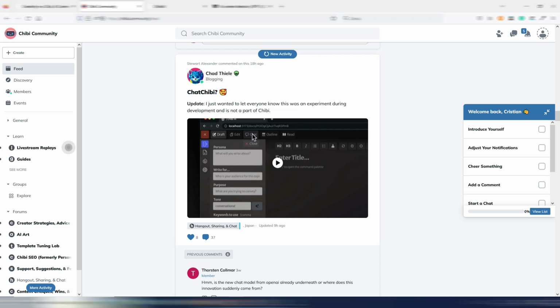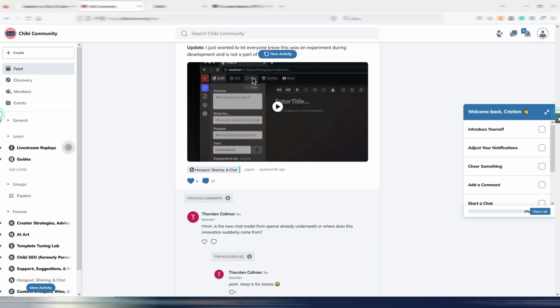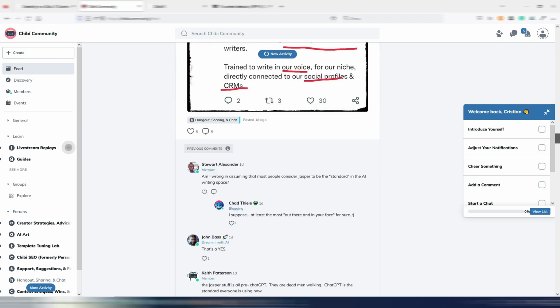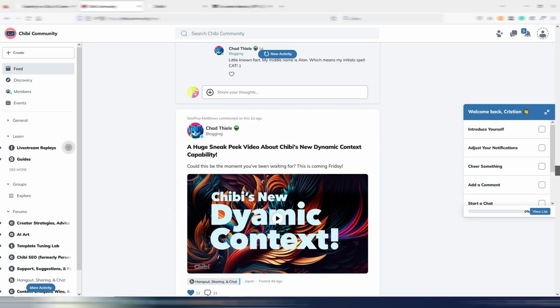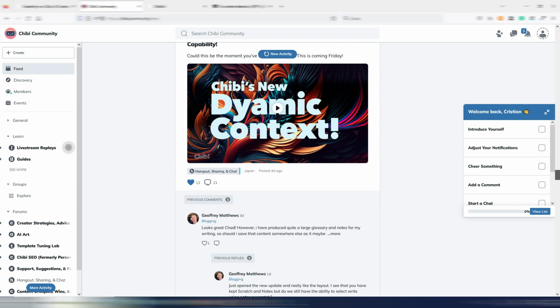In the community, you also can learn about Chibi and how to use it. This is the best resource you can have in order to learn about this tool. Again, even if you are not a Chibi user, subscribe to Chibi community with the link you find here below, and we will see you inside the Chibi community.